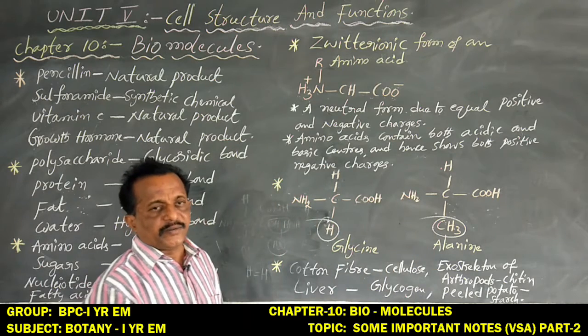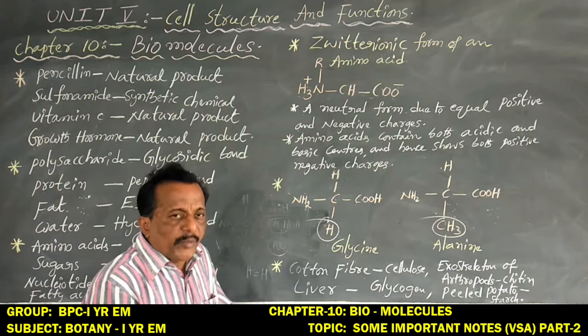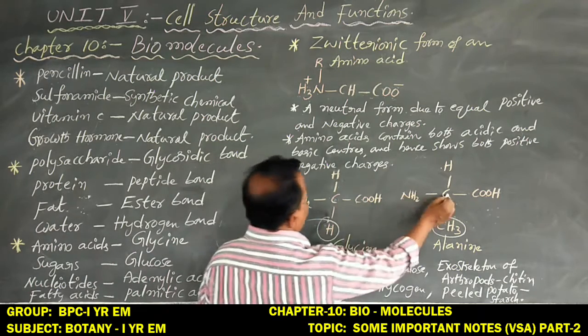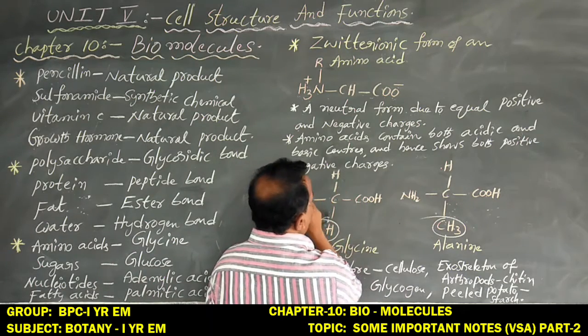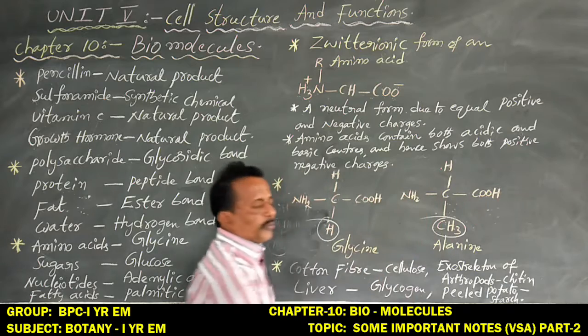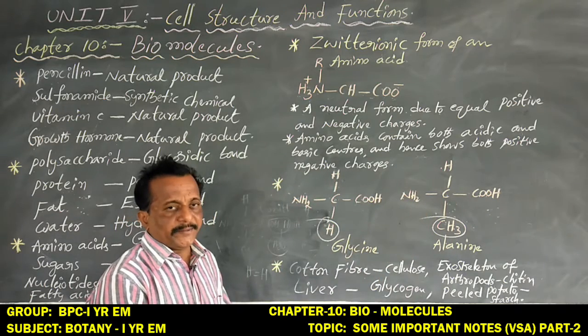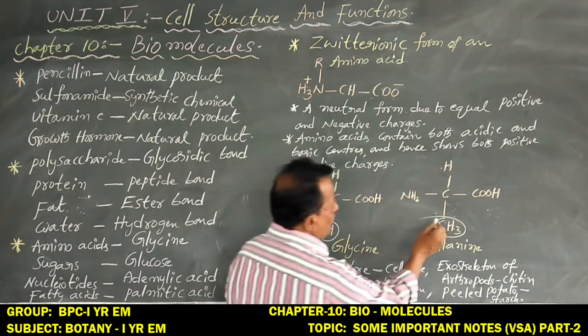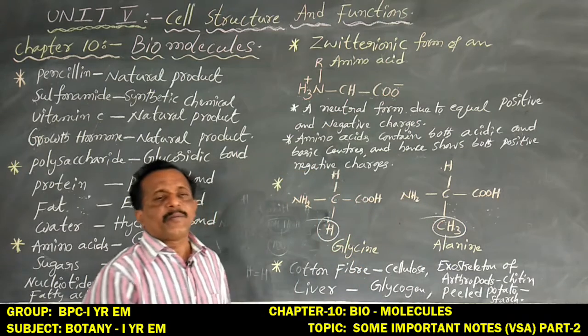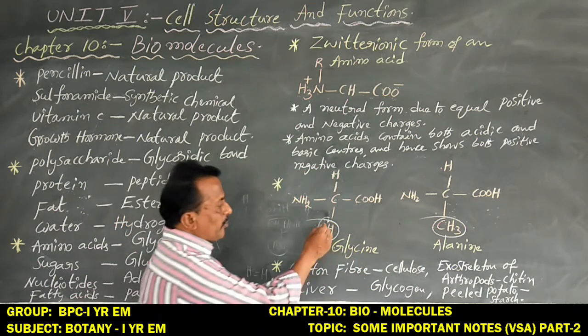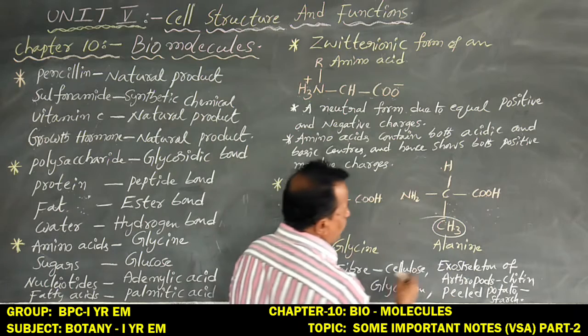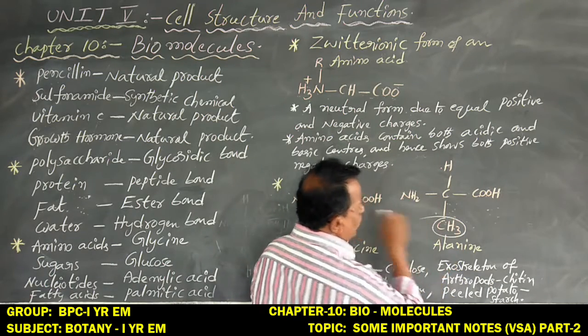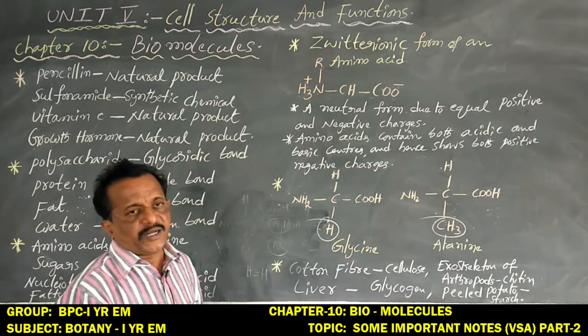Glycine and alanine. In general, both amino acids contain carbon, hydrogen, an amino group and a carboxyl group, with one hydrogen or one methyl added. So when hydrogen is added, that is the glycine amino acid. When methyl CH3 is added, that is the alanine amino acid.